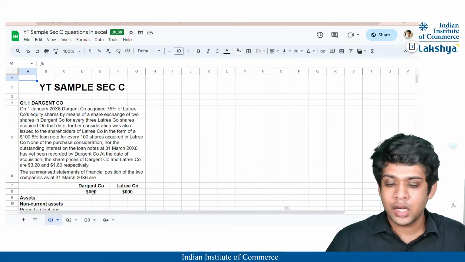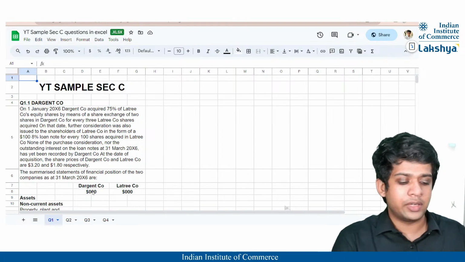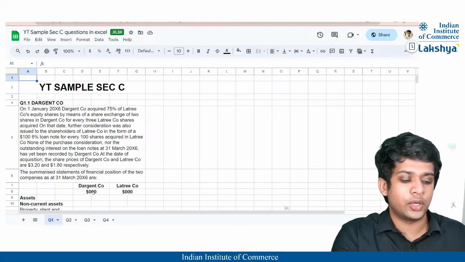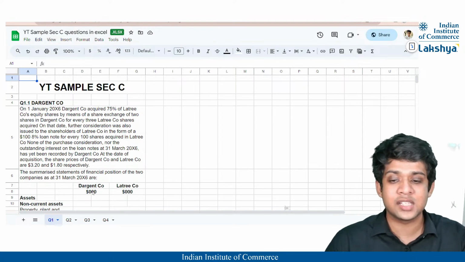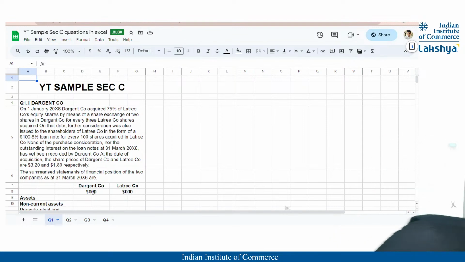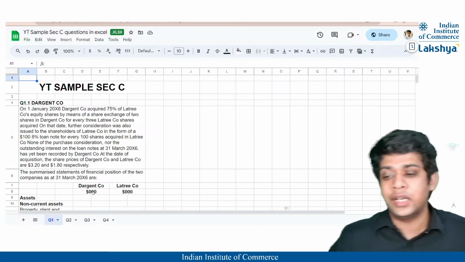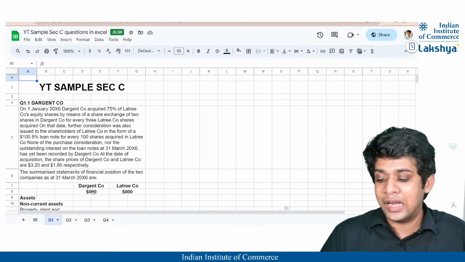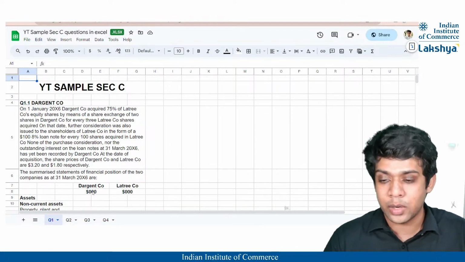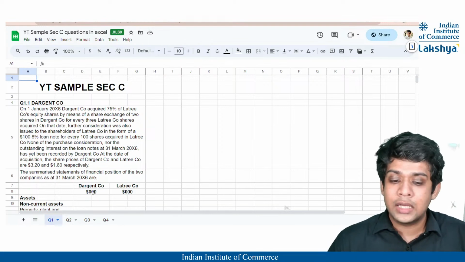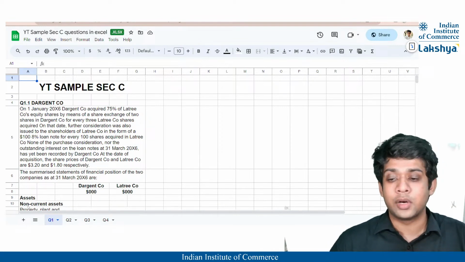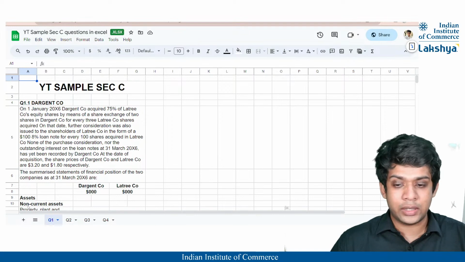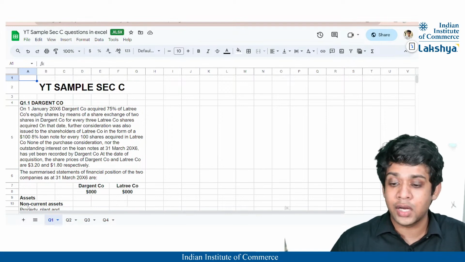So guys, as I told you, we're going to be solving some more sample questions for your examinations, which are going to be asked mostly in section C. As I've already told you, we are going to deal mainly with our section C consolidation questions. In the last class, as you all remember, we did a sum on the consolidated statement of profit or loss, from the past exam papers.